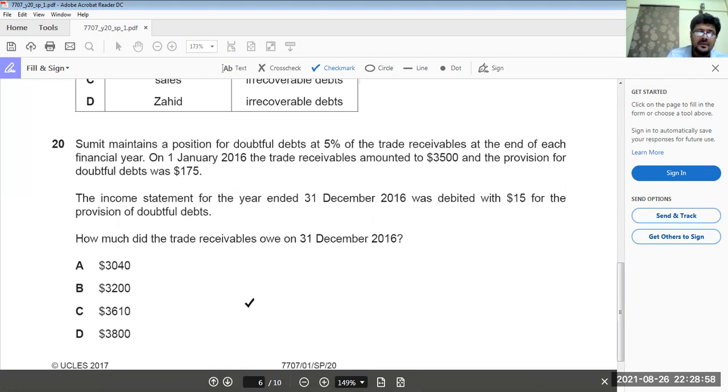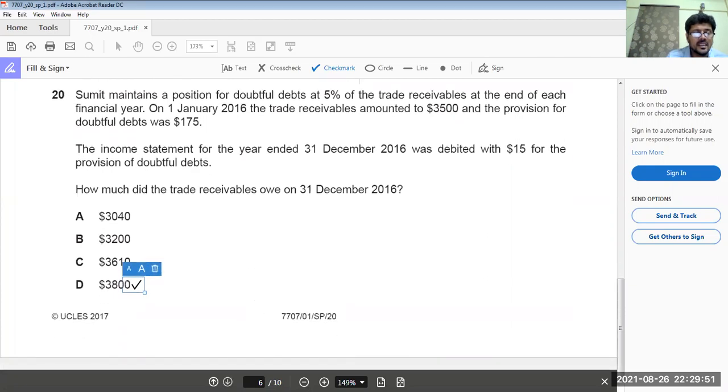And 190 is 5% of the trade receivables. The total 100% of the receivable is calculated by multiplying 190 by 100 and dividing by 5. Answer is 3,800. Yes, this is the answer.